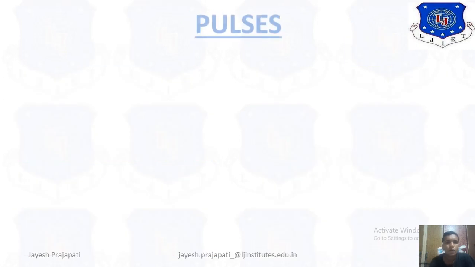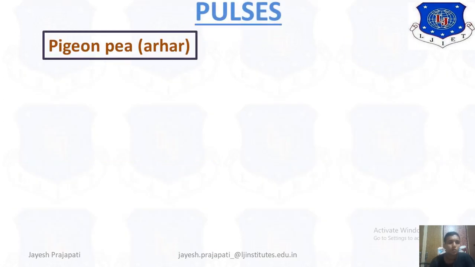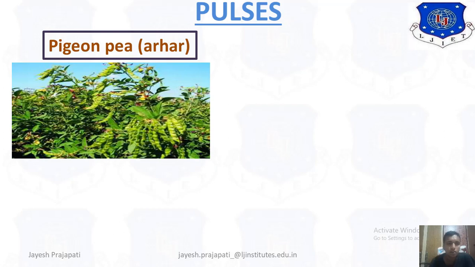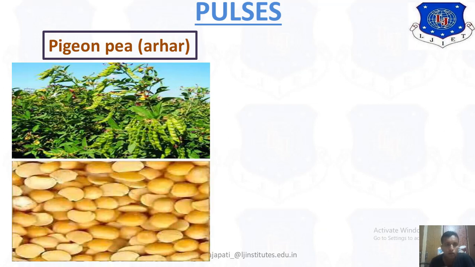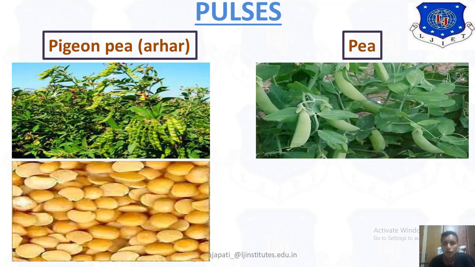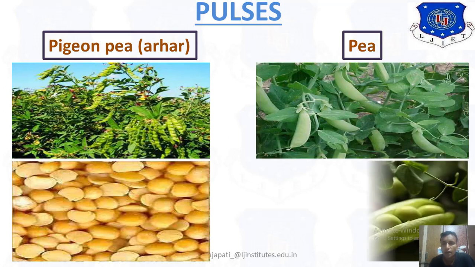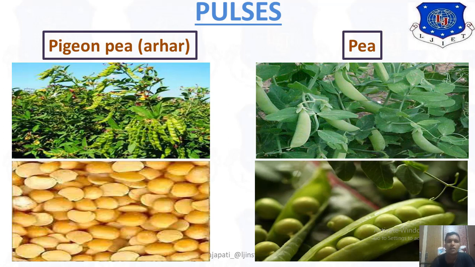Now pulses. In pulses we take pigeon peas. This is the crop, that means the plant, for the pigeon pea. Then the actual seeds look like this, they are pink. That is the actual crop and it looks like this. Those are two examples of pulses.